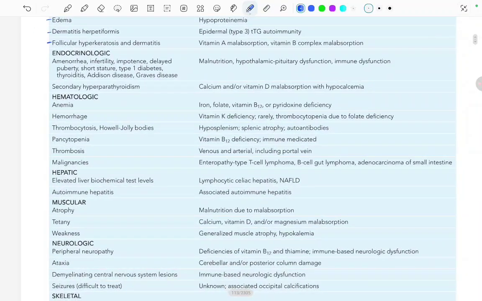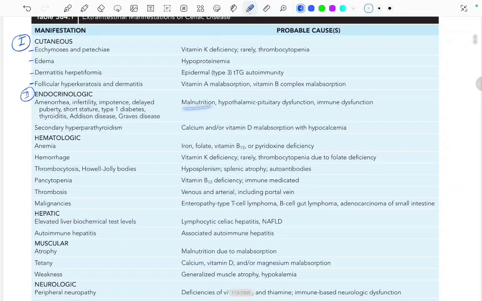Now the endocrinologic symptoms: amenorrhea, infertility, impotence, delayed puberty, short stature, type 1 diabetes, thyroiditis, Addison's disease, and Graves' disease. Why is it occurring? Because of malnutrition, hypothalamic pituitary dysfunction, and immune dysfunction. Also, there can be secondary hyperparathyroidism, calcium or vitamin D malabsorption with hypocalcemia.